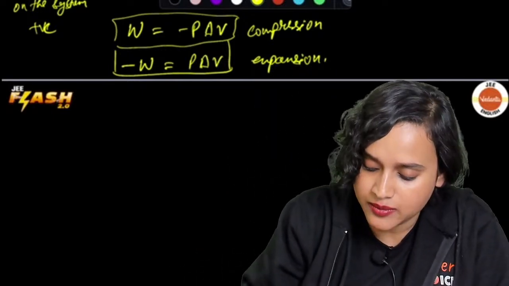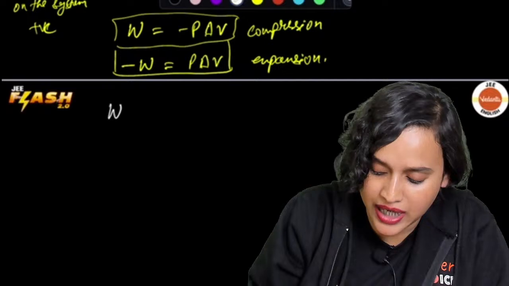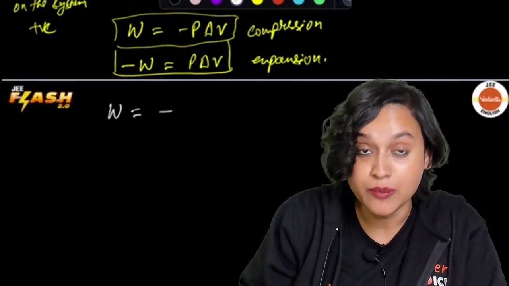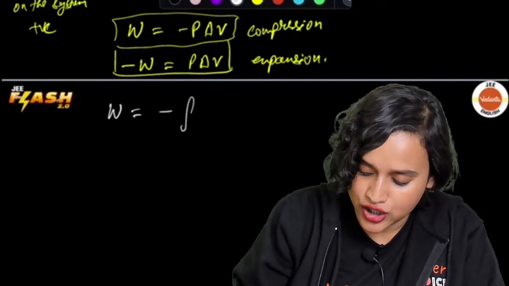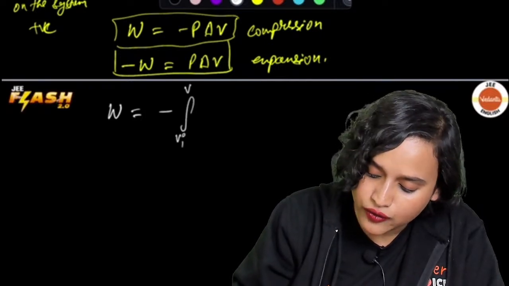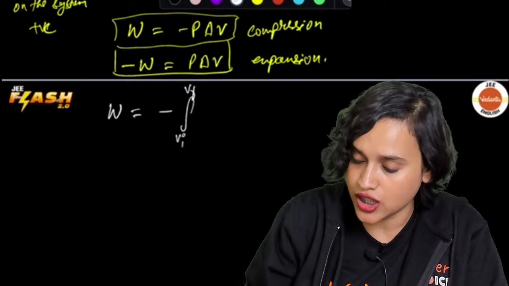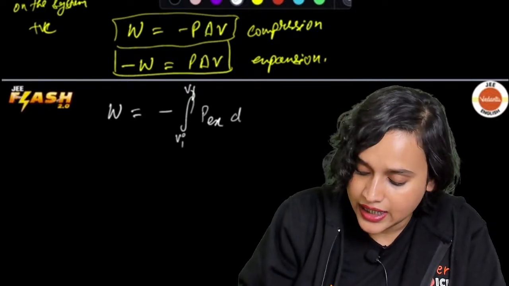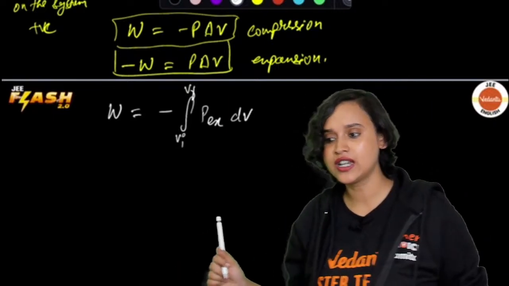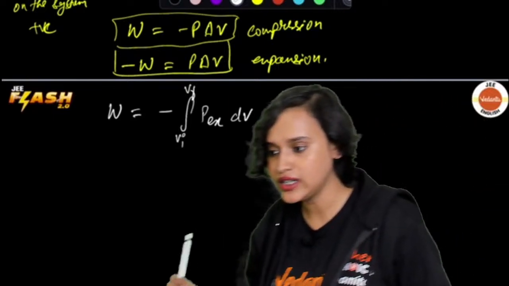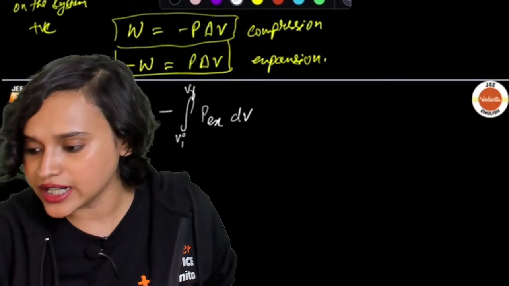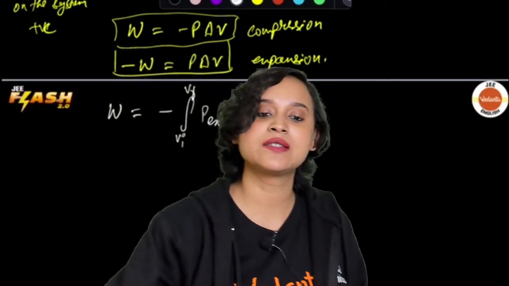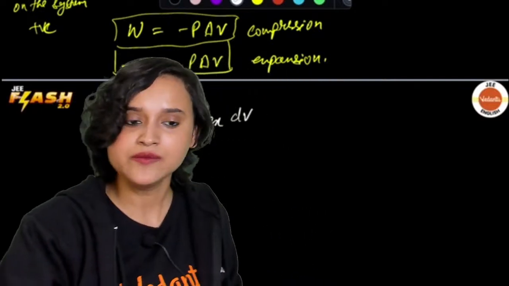That means that I can write it as my W is going to be minus integration of VI to VF, that is from volume initial to volume final, P external dV. This will be integration, right? Very good. This is my integration.